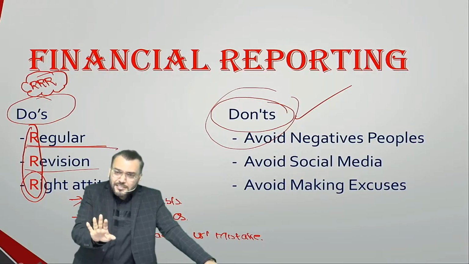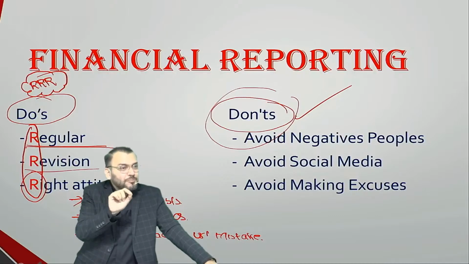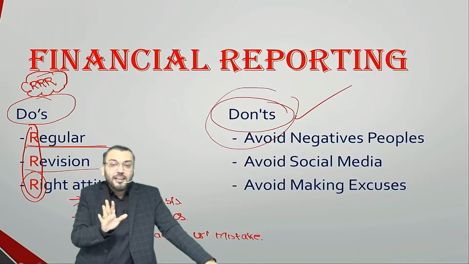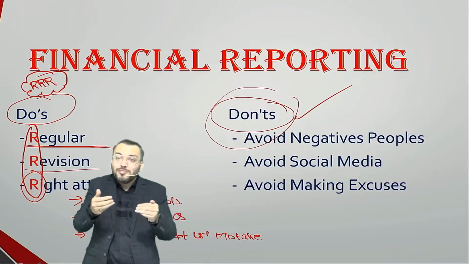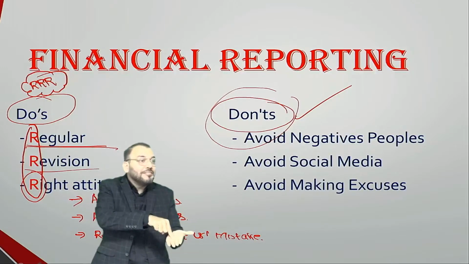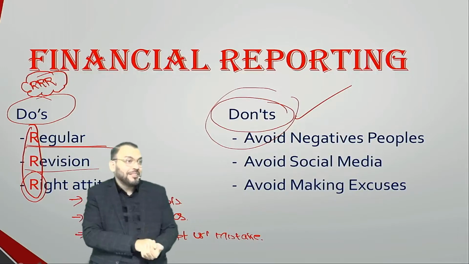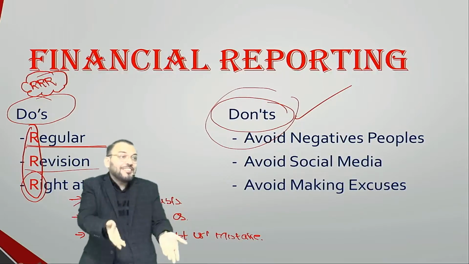So accept it. Realize that you are doing something wrong and try to rectify it as soon as possible. Whenever you are doing a mistake, you should be happy, because once you have understood this mistake, you will never repeat it. To understand that you have done a mistake, you should first commit the mistake.